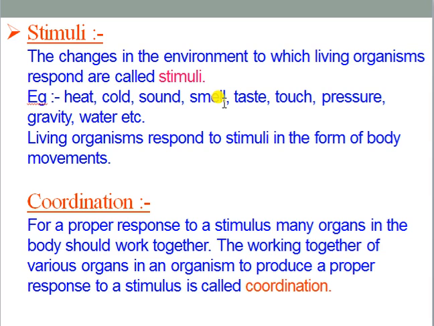So whatever changes are happening in the environment are commonly known as stimuli in plural, and in singular, stimulus. Examples of stimuli include heat, cold, sound, smell, taste, touch, pressure, gravity, and water. There are so many kinds of stimuli present in this environment against which we provide responses, including plants as well as microscopic organisms.